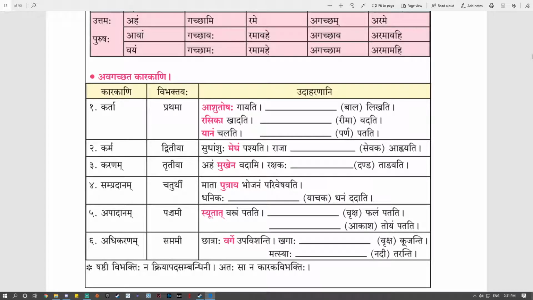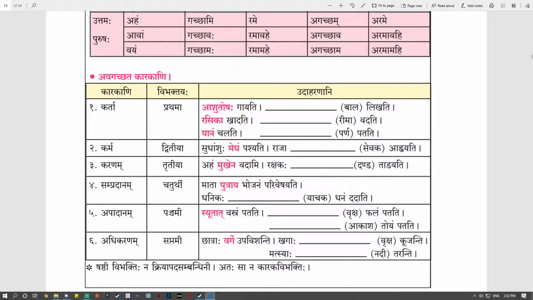Now come to Karma Karak. Karma Karak requires Ditiya Vibhakti. When we ask question to verb, we get answer and that answer is object and that is karma karak. What question we will ask?